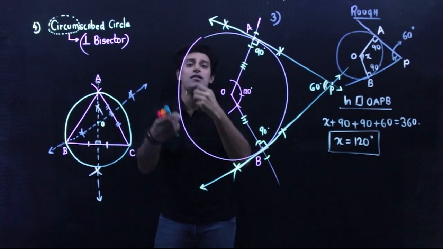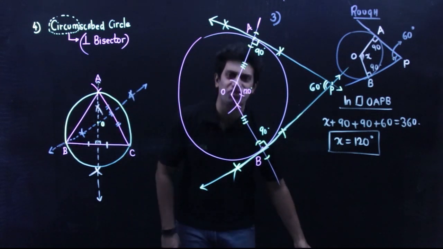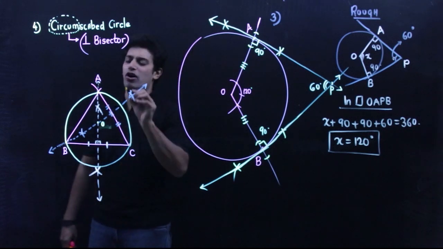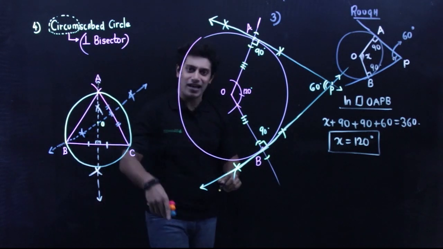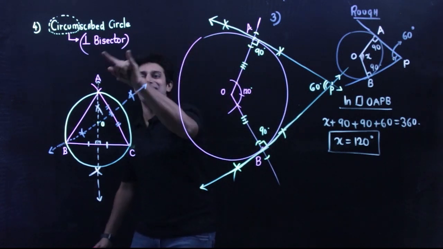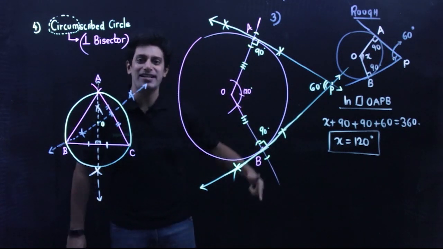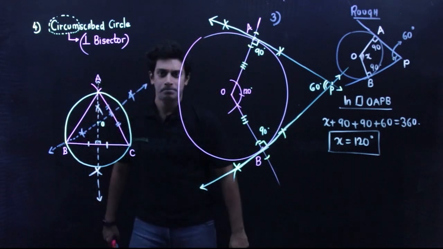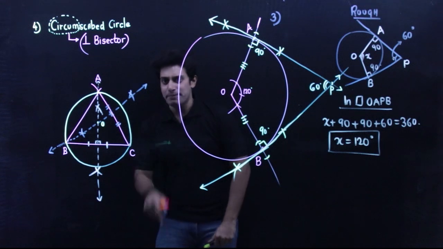So what is the significance, the importance of a perpendicular bisector? Whenever you want to draw an outer circle to a triangle, what do we make? We make perpendicular bisectors to any two sides. Where they meet, take that point.